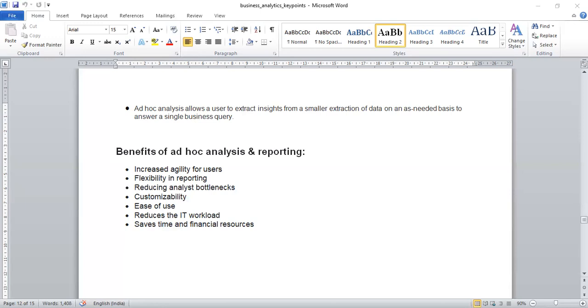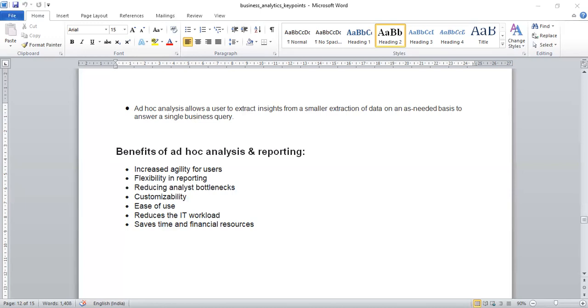And flexibility in reporting, that is, ad hoc reporting tools make it simple and easy for a user to navigate and choose relevant data to work with. Then users can quickly visualize their insights to produce a report for analysis and presentation. Because a small chunk of data is required, and no structured template is required in this ad hoc reporting, it is very flexible.